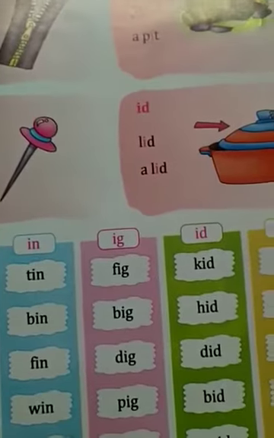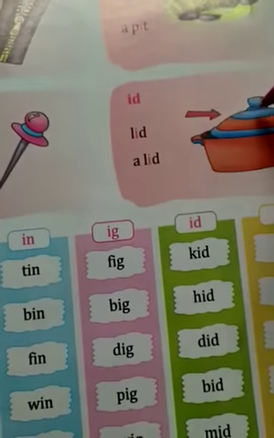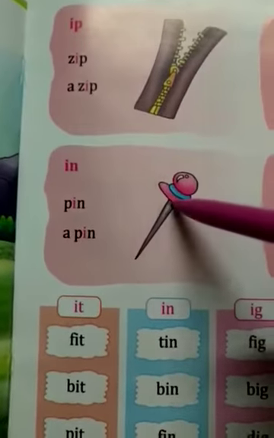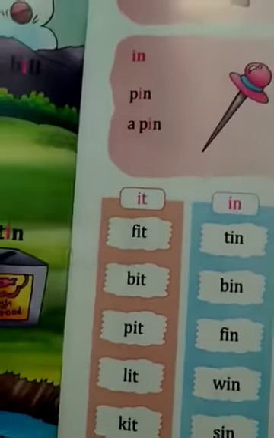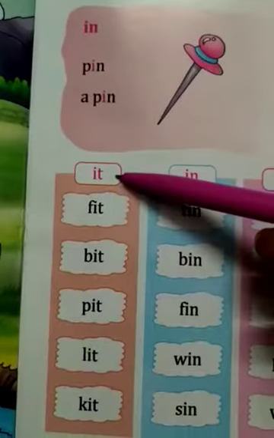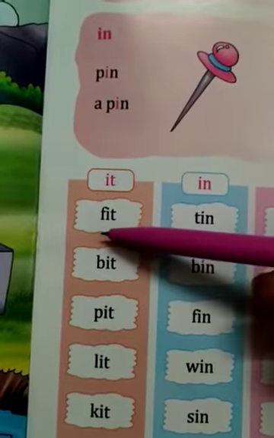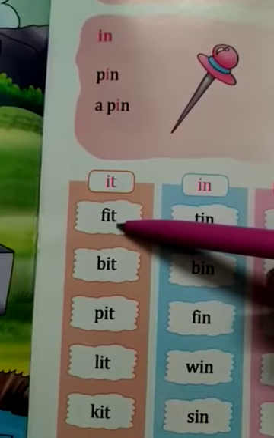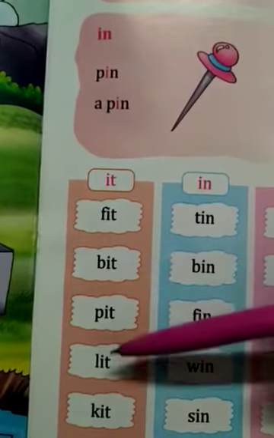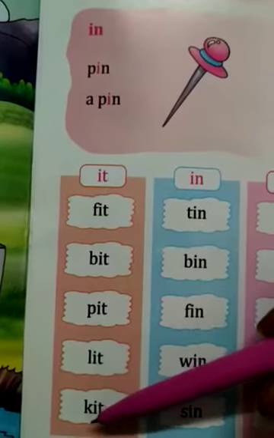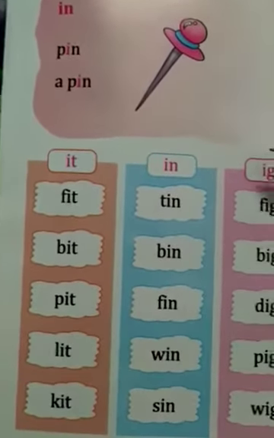With the help of the picture you can understand what a lid is. This is the lid, this is the pit, this is the zip, and this is the pin. Let's read. F, it, fit. B, it, bit. P, it, pit. L, it, lit. K, it, kit.